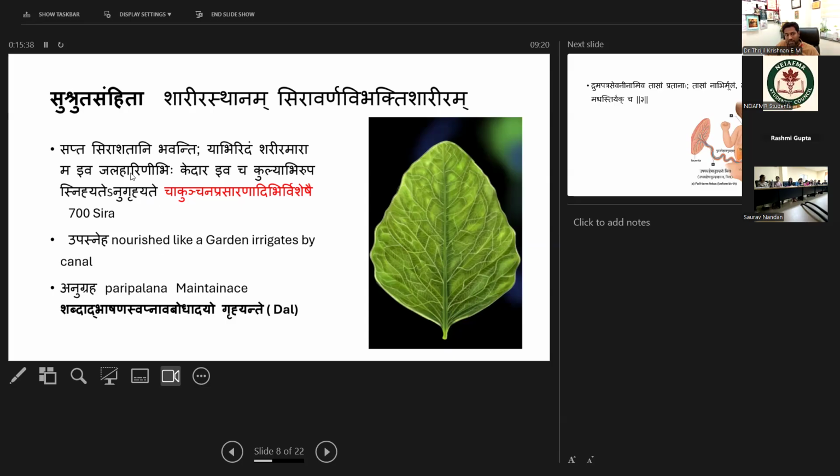That means Sira Jala Harini Vihi Kedara Ivakulya. Kedara Kulya means how a paddy field gets water, is nourished, and maintains its normalcy. Same like that, the Sira gives nourishment to the body parts and maintains the body. Two words we need to identify: Upasneha and Anugraha.